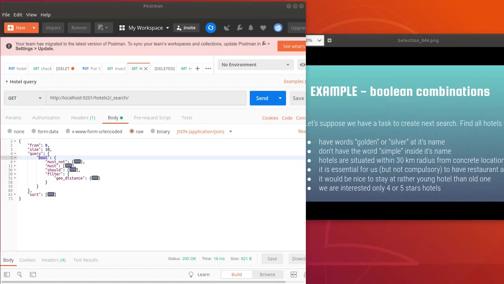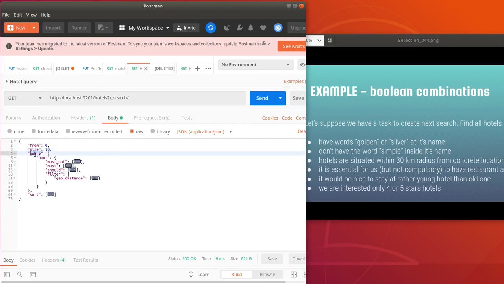Here I have prepared a solution in Postman. Let's put it on the left side and keep our task definition on the right. Let's have a look at the query. First of all, I've added some pagination, realized by using the words from and size. It is not essential in our case while we have only 3 documents in our hotels index, but I decided to add it here and show you how it is done.